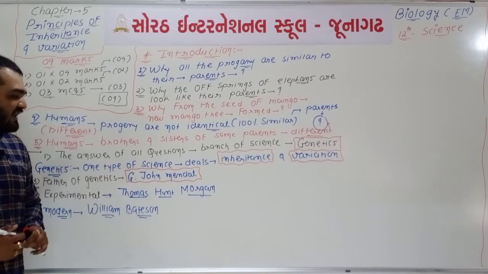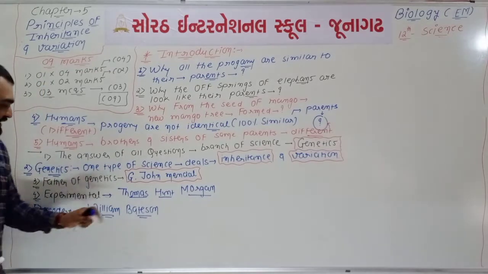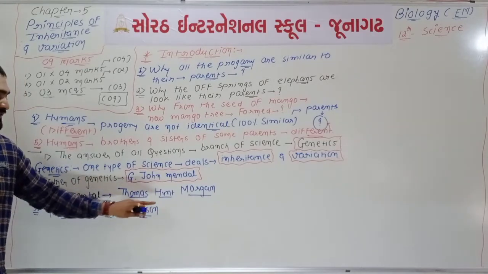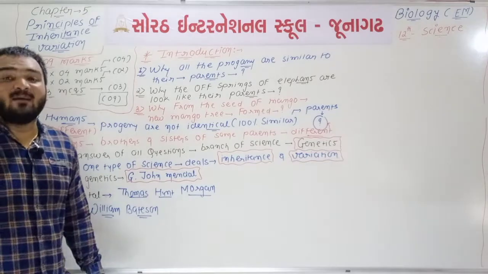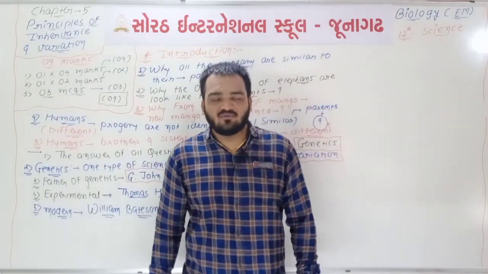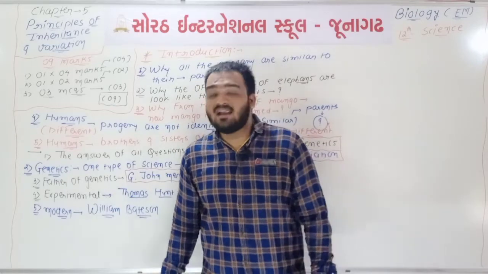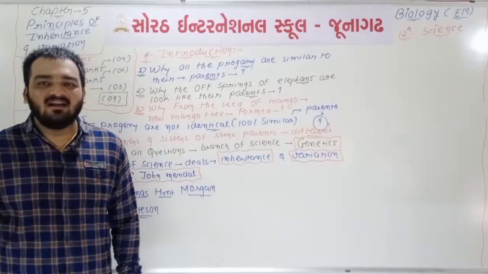Father of genetics, Gregor Johann Mendel. Father of experimental genetics, T.H. Morgan, means Thomas Hunt Morgan. And you know that T.H. Morgan did different experiments on the fruit fly. The scientific name of fruit fly is Drosophila melanogaster, and father of modern genetics is William Bateson.